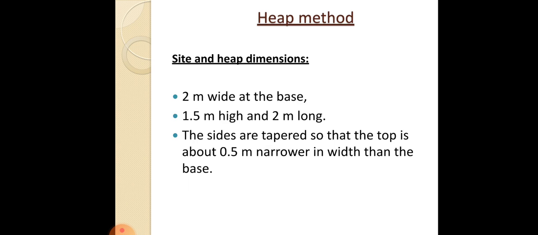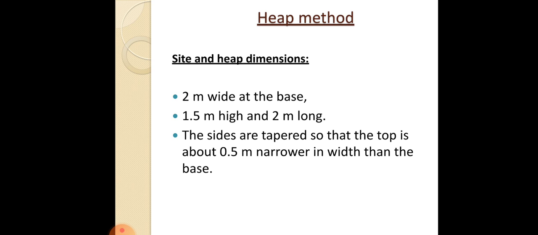Now coming to the heap method. During rainy seasons or in regions with very heavy rainfall, the compost may be prepared in the form of heaps above the ground and protected by a shed. Over the heap, you usually provide a temporary shed in order to prevent the rain from falling over the heap. And the basic indoor pile will be about 2 meter wide at the base and 1.5 meter in height